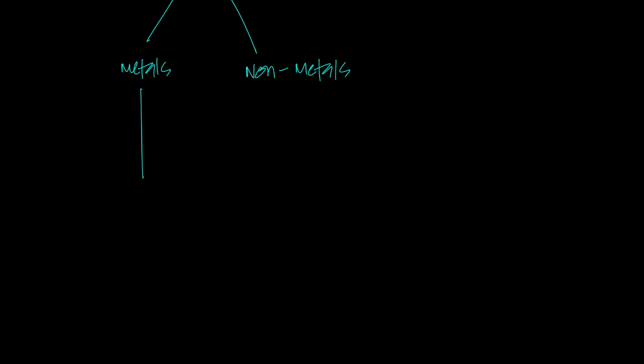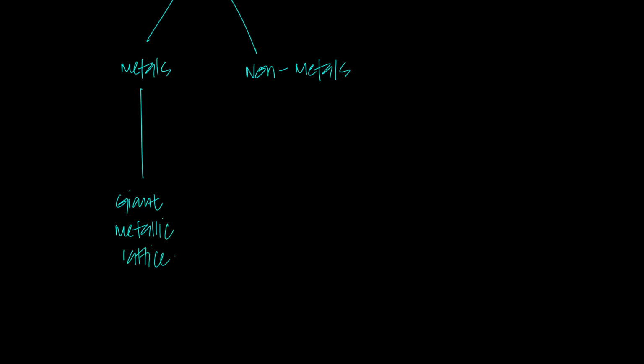Now, what type of bonding exists? What type of structure? Let's talk about the structure. What type of structure do metals have? Well, they have a giant metallic lattice. We've studied all of this in O levels and IGCSE. It has a giant metallic lattice.